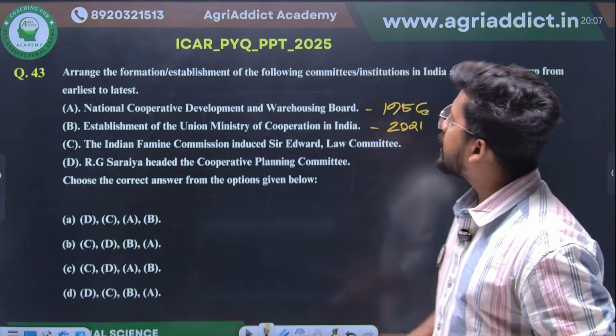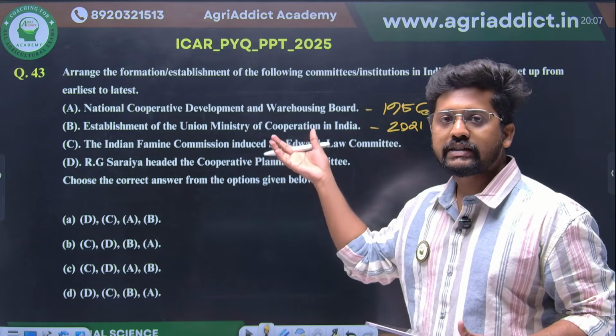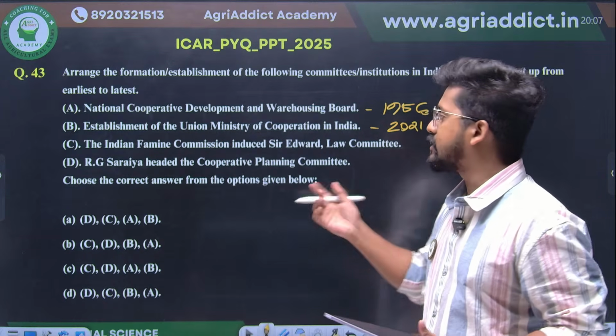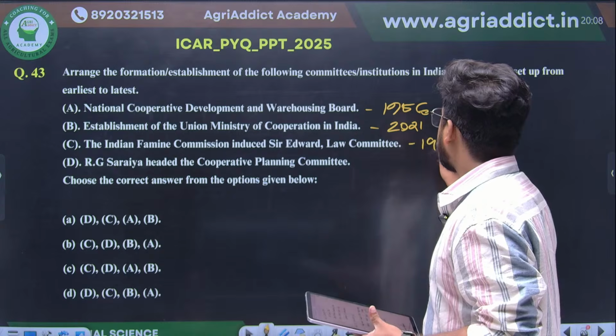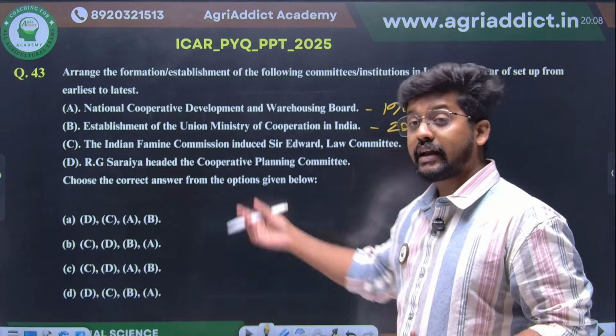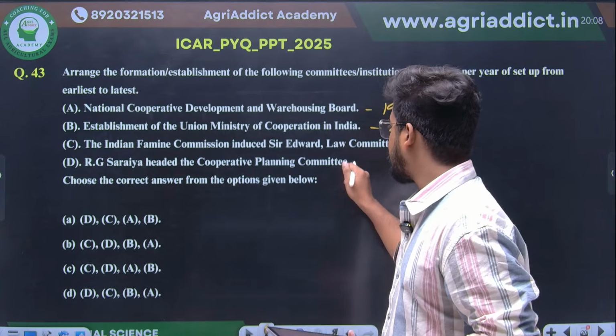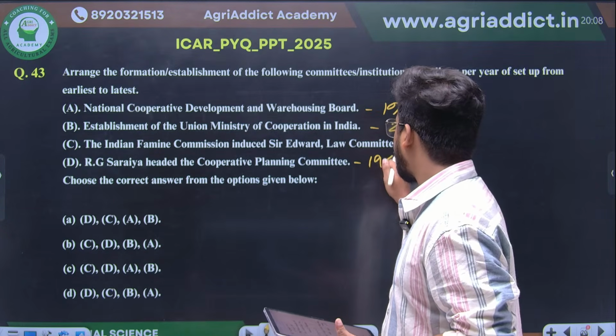Then the Indian Farming Commission introduced by the Edward Law Committee. Edward Law Committee, we are already studying as a direct question. The direct statement is there in Subbareddy, 1901. And R.G. Saraya headed the Cooperative Planning Committee. This is another important match-the-following question. Every year it will be asked. 1945.